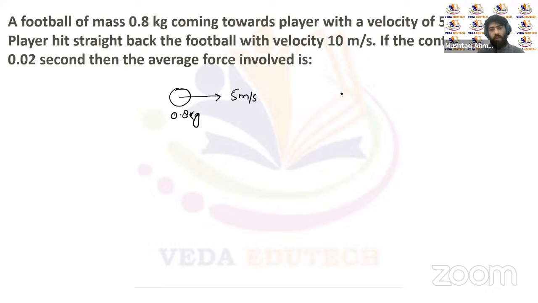Now this ball is hit straight back with a velocity of 10 meters per second, and the time of contact between the ball and the player is delta t, given as 0.02 seconds. We have to calculate the average force. We know the average force is the change in momentum